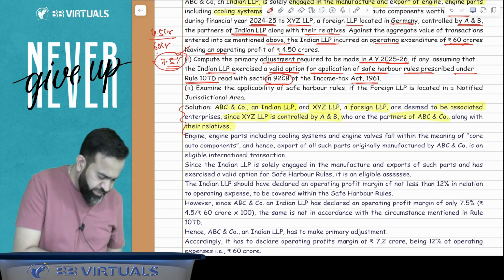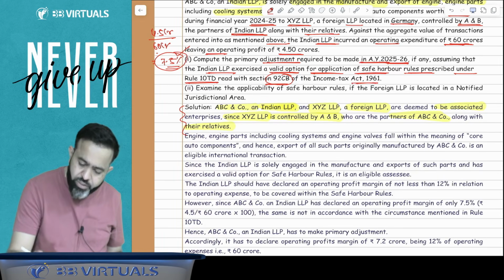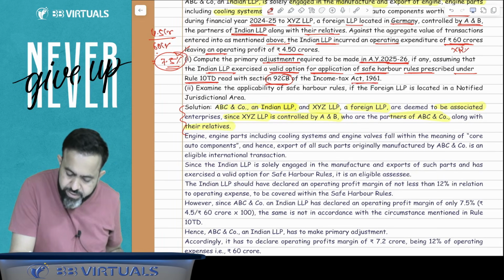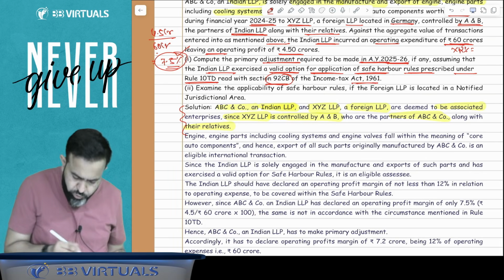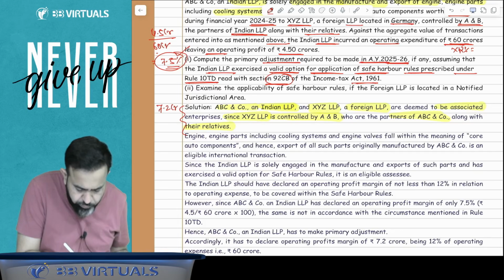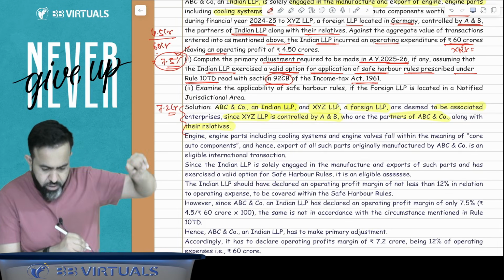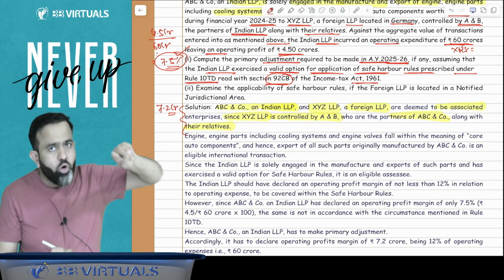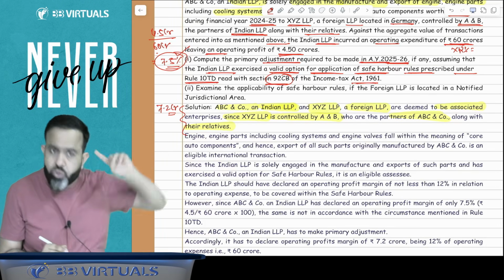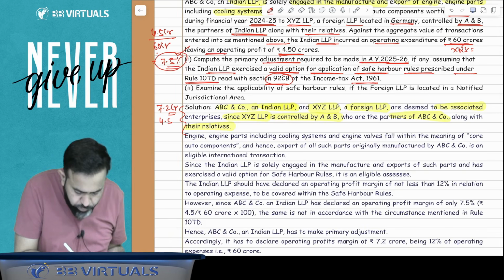So 60 crore multiplied by 12% comes to 7.2 crore. So a 7.2 crore profit should be declared instead of the 4.5 crore they are declaring. If they want to opt for the safe harbor, then 7.2 crore should be declared and they are declaring 4.5 crore.